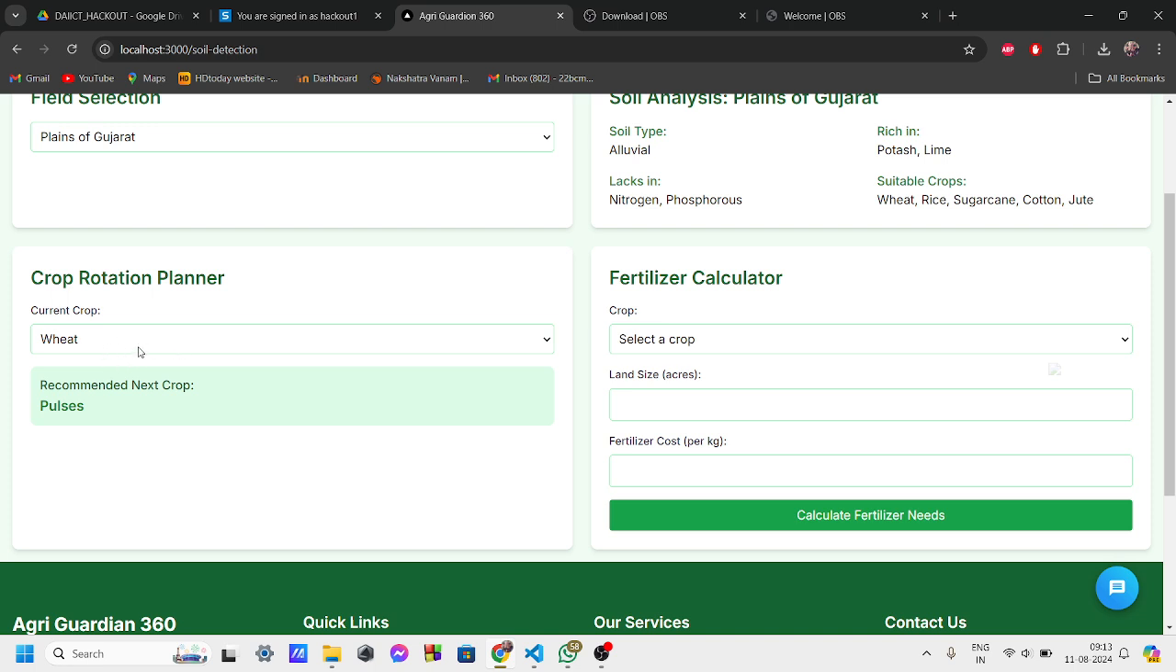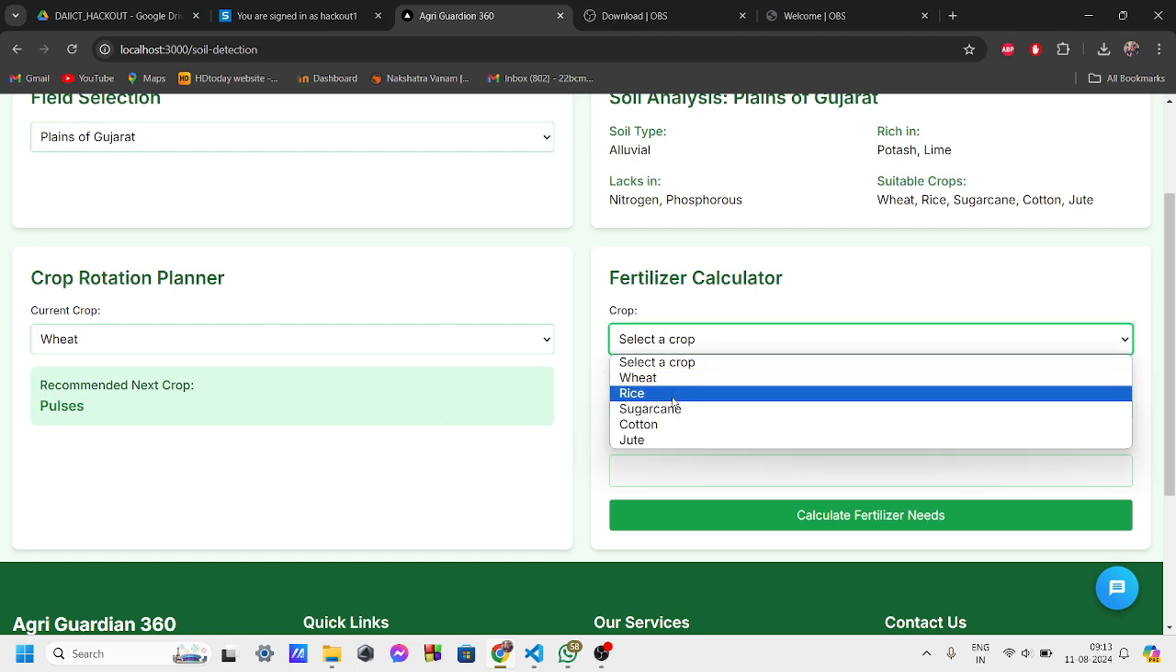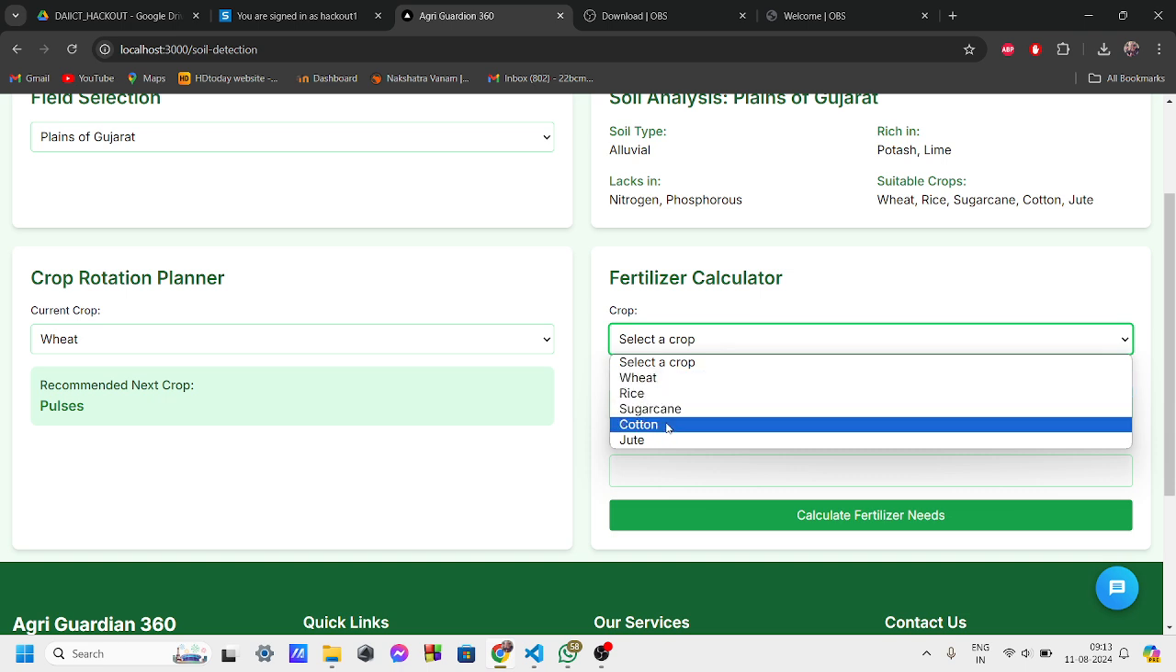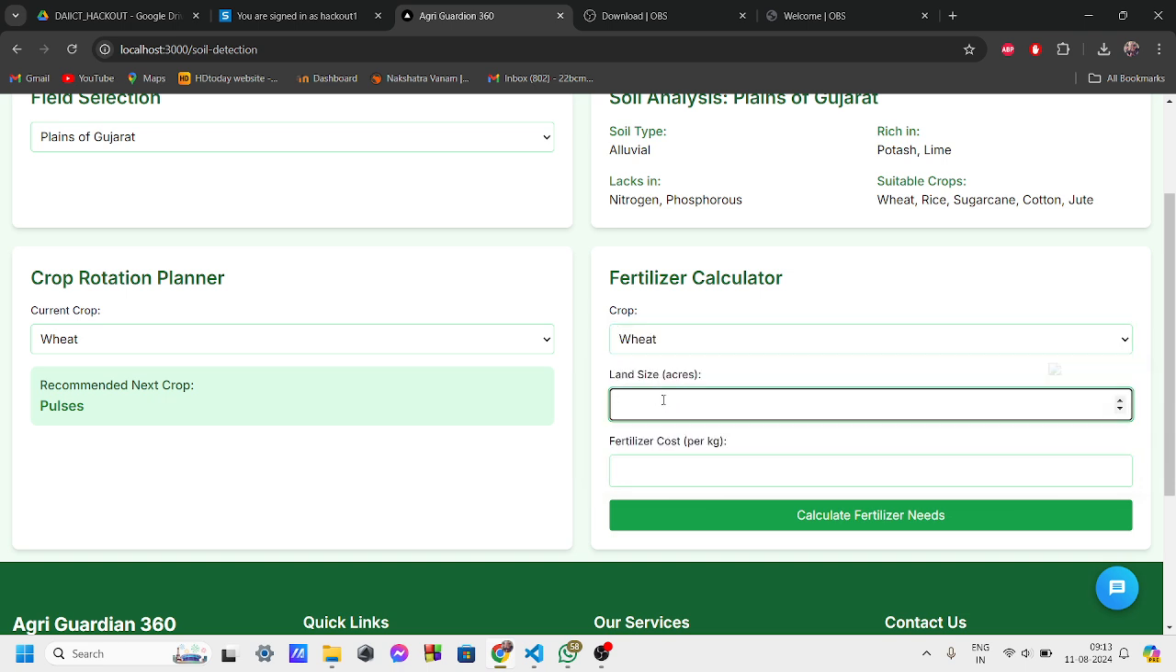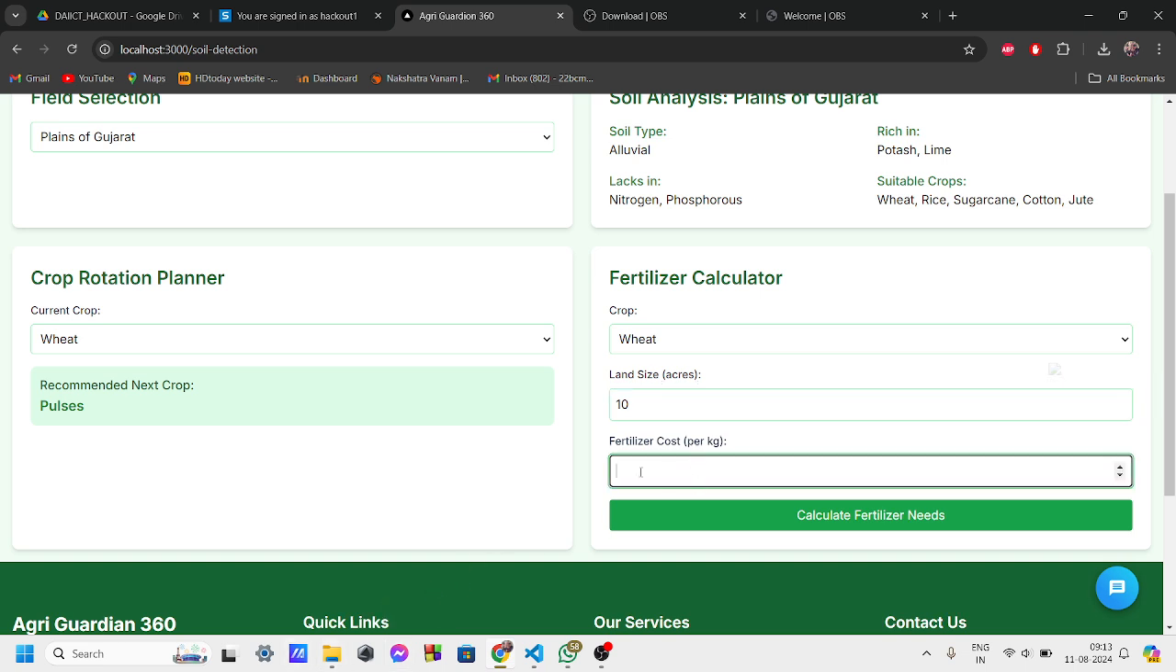And then we have the crop rotation planner. The concept is that once we have grown a crop, we cannot regrow it next year because of lack of nutrition. So we put in the crop we have right now, which is wheat, and it will recommend the next crop, which is pulses. So it will balance out the nutrient level in the soil.